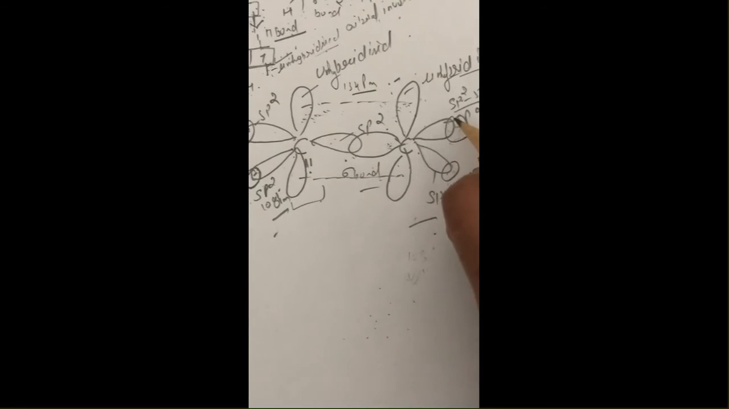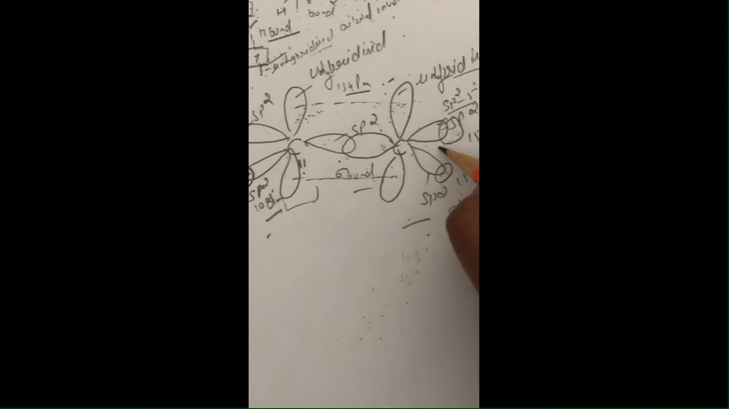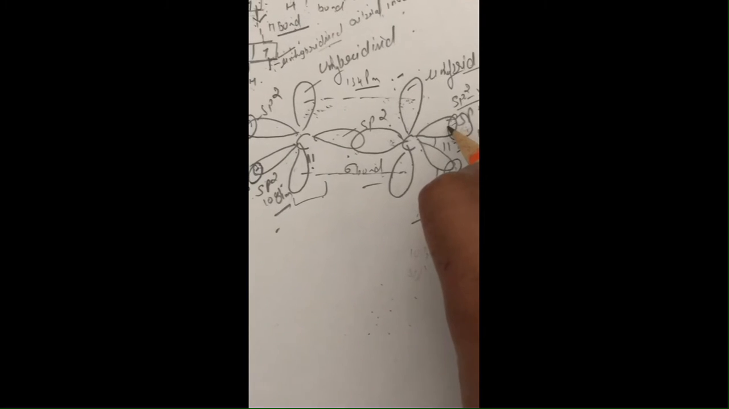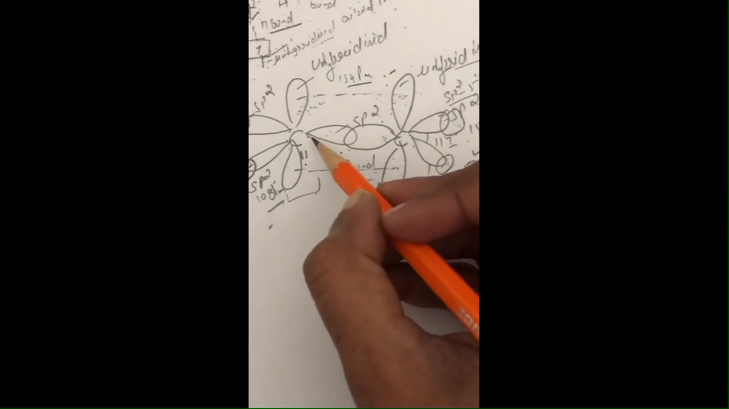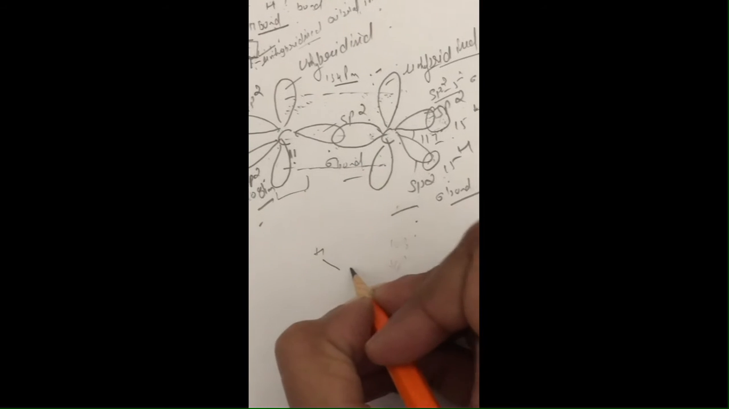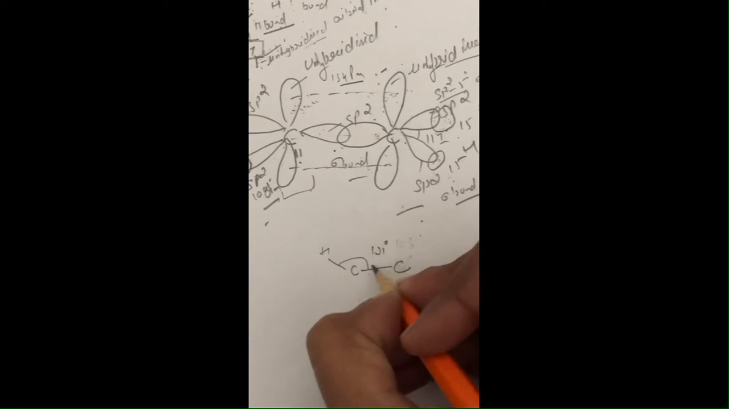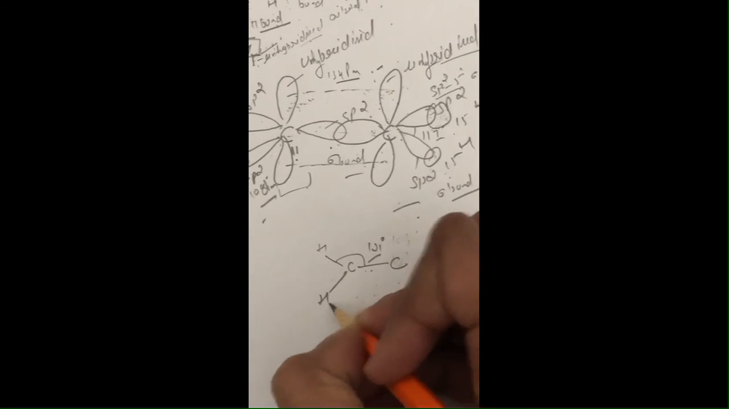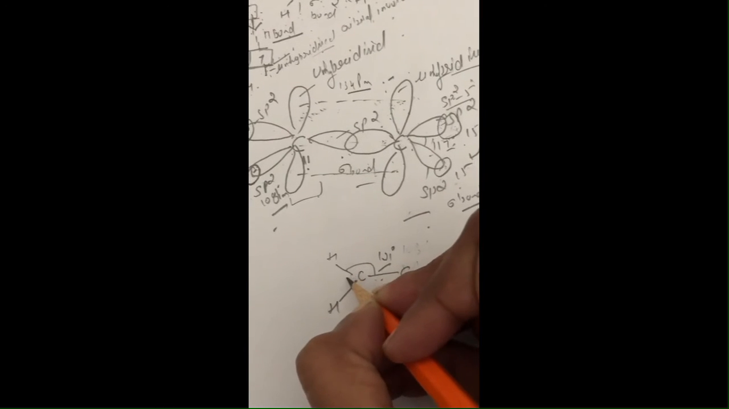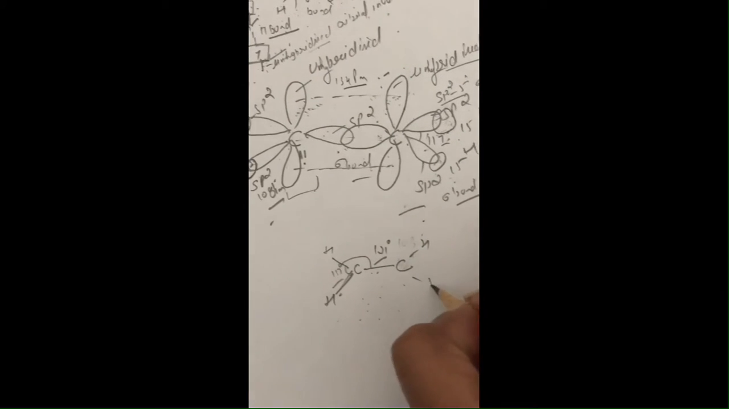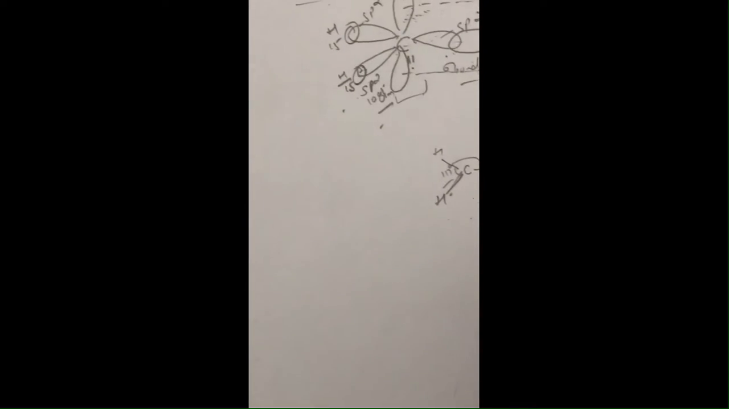And this hydrogen, carbon and hydrogen will form a bond angle of nearly 120 degrees, and the bond angle of hydrogen, carbon and carbon is nearly 121 degrees, and this angle, as I have told you here, is 120 degrees. Clear? And the next is the sp hybridization.